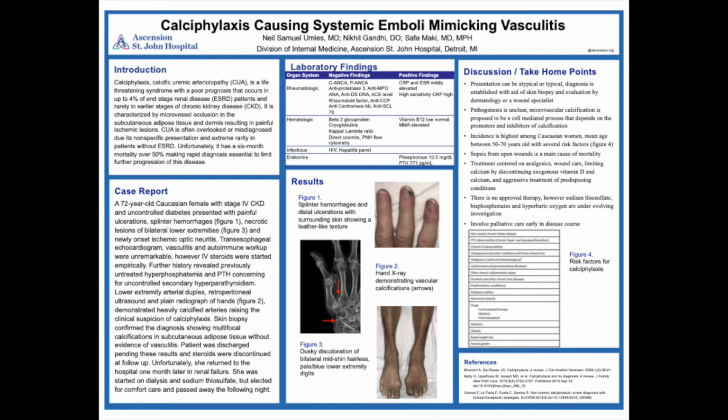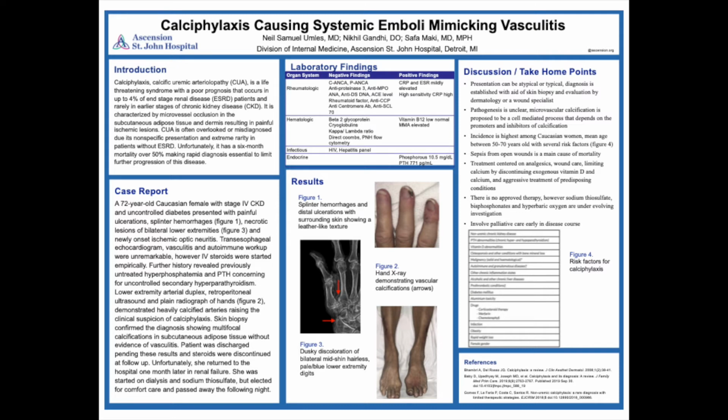To introduce this topic, calciphylaxis, or calcific uremic arteriolopathy, is a microvessel occlusion disorder that presents as painful ulcerations and necrotic lesions that can be seen in more advanced cases. This has mostly been identified in end-stage renal disease patients, up to 4% of the patients that develop this. It also has a predisposition for peritoneal dialysis, mostly. This is much less commonly seen in chronic kidney disease, but there has been increasing awareness in recent years. It's very important for internists to recognize this in the differential because of a dismal prognosis.